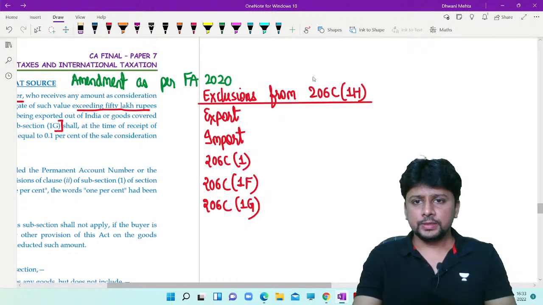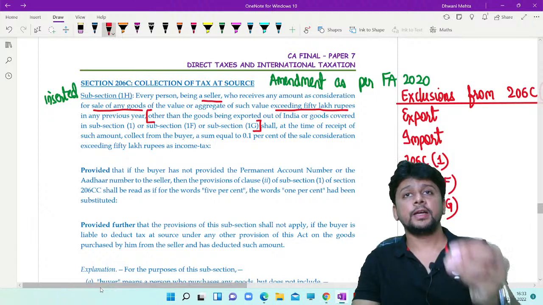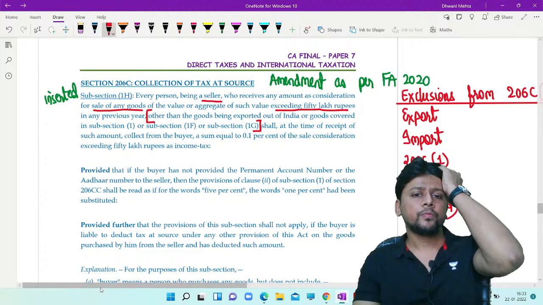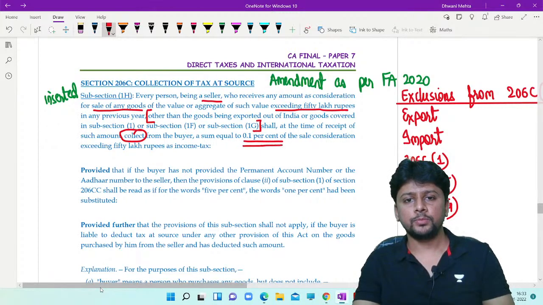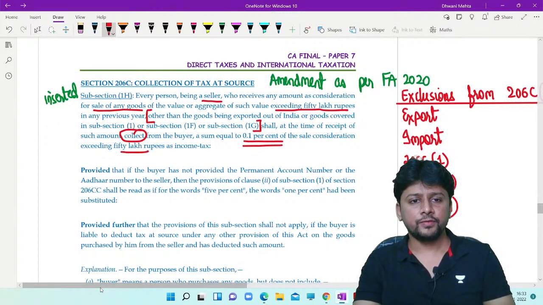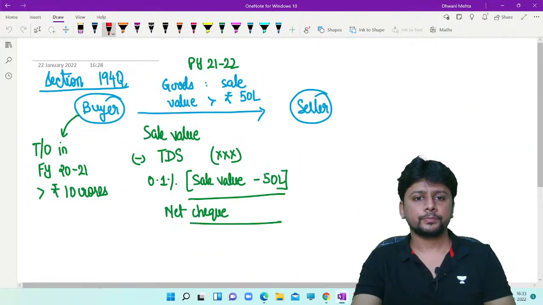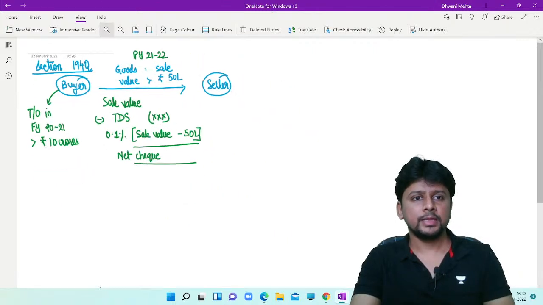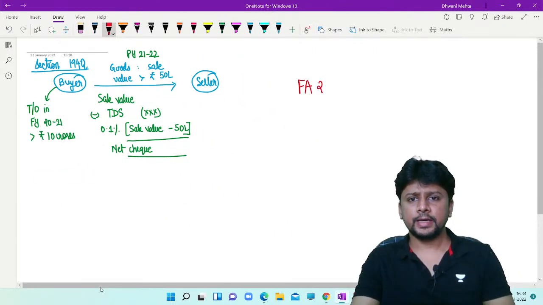Except for all these, if there are any goods sold by the seller, he will collect from the buyer a sum equal to 0.1% of the amount exceeding 50 lakhs as income tax. This is the problem. You are introducing 194Q in the current year. What is this? This is the Finance Act 2021 amendment.